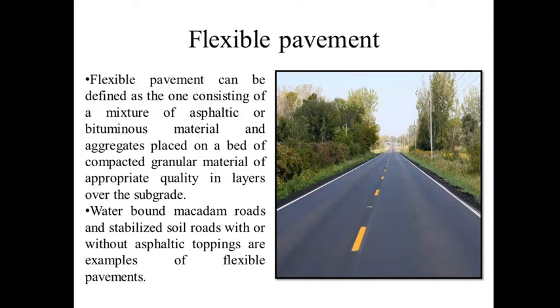Flexible pavement can be defined as one consisting of a mixture of asphaltic or bituminous material and aggregate placed on a bed of compacted granular material of appropriate quality in layers over a subgrade. So over a subgrade, we use the bituminous material, aggregate and asphaltic material, and the mixture of all of that is used for the construction of flexible pavement. Waterbound macadam roads and stabilized soil roads with or without asphaltic toppings are examples of flexible pavements.